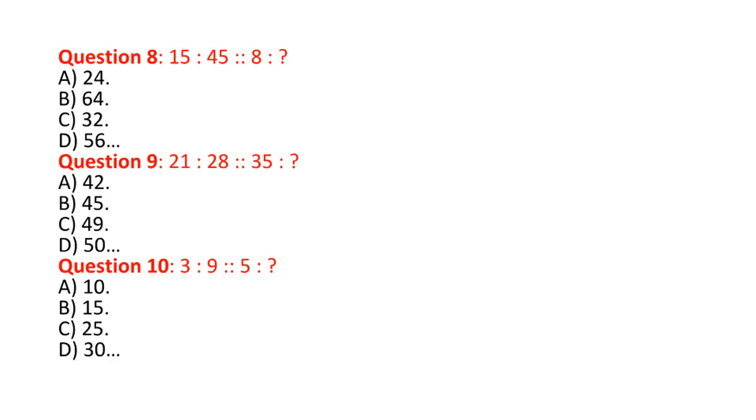Question 10. 3:9 is proportional to 5 : A. 10. B. 15. C. 25. D. 30. Answer C. 25. Explanation. The second number is the square of the first. 5 square is equal to 25.